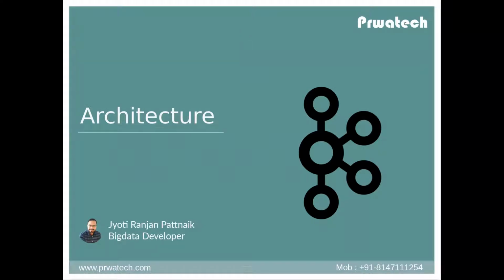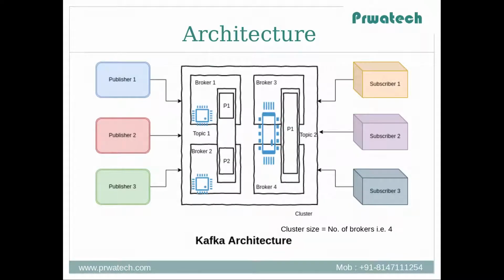Now let's discuss Kafka architecture. As we discussed in the last session, Kafka is basically a messaging system at the core. It works as a publisher subscriber model, that is, the PubSub model. A publisher or producer is an application which generates events at one end of the data pipeline. A subscriber or consumer is an application which consumes the events at the other end of the data pipeline. In between these two components, there are servers or machines or nodes which store the data and keep it ready for consumption. In Kafka, we call it a broker.